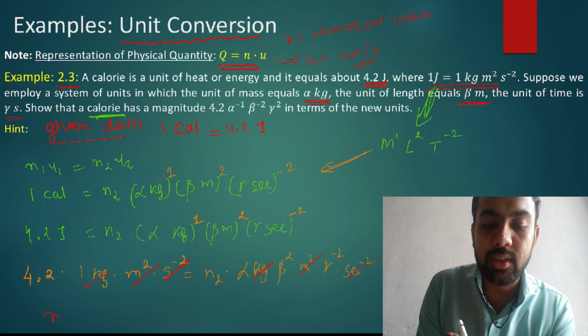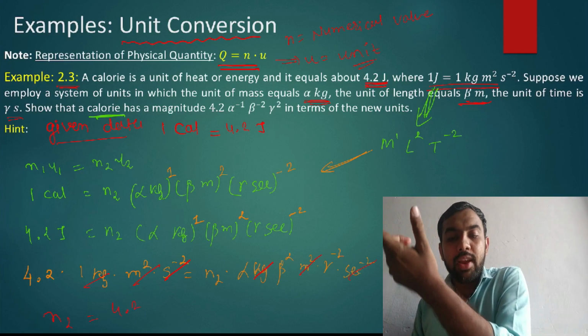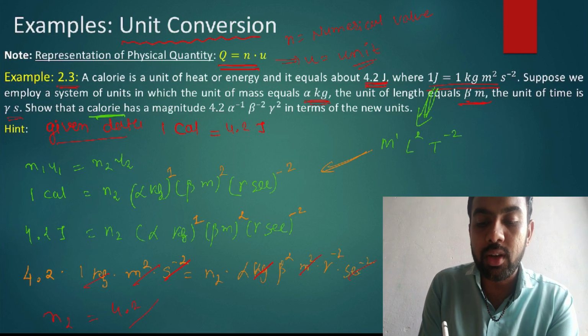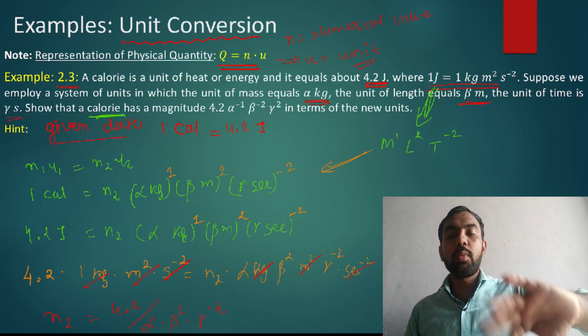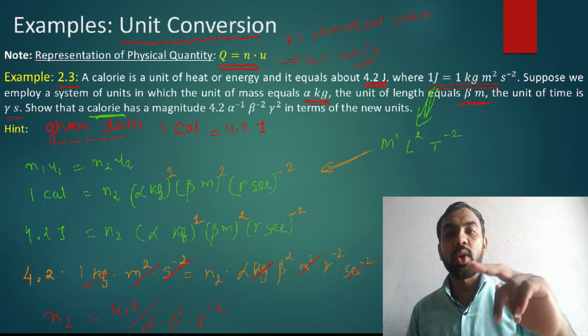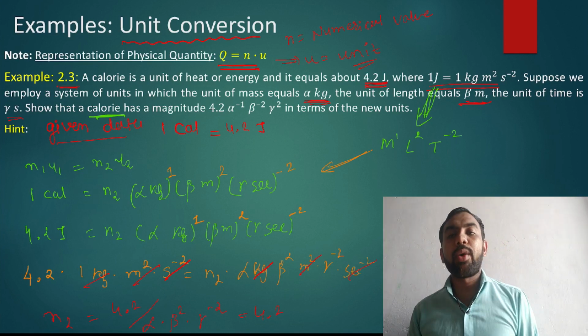So finally you get the answer for n2. N2 is equal to 4.2. This alpha and beta come into the denominator, so alpha into beta raised to 2 into gamma raised to -2. If this denominator comes to the numerator, the power becomes opposite: positive becomes negative, negative becomes positive. So what is the answer? 4.2. What is the power of alpha? 1.